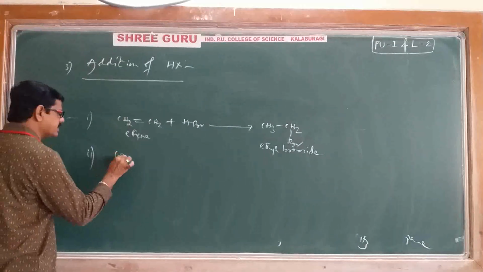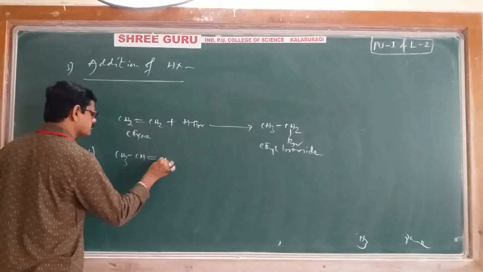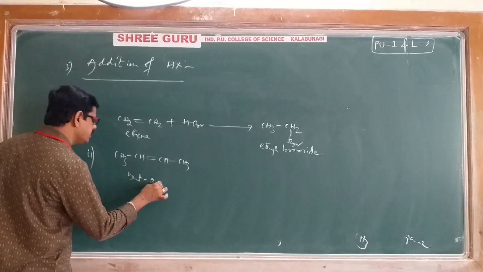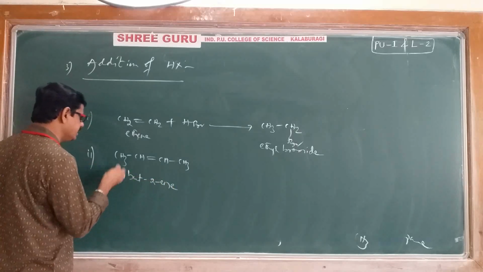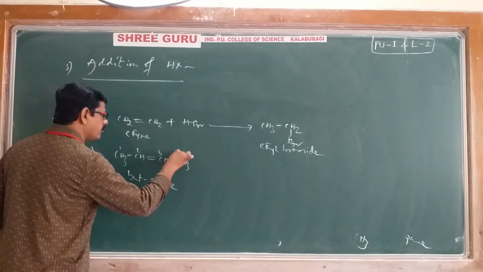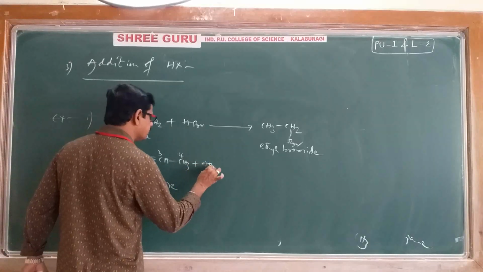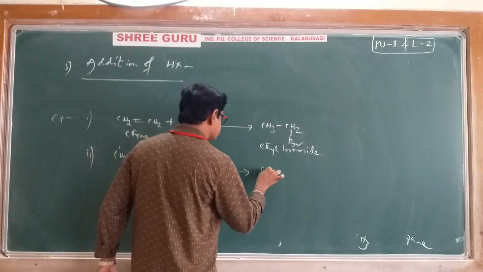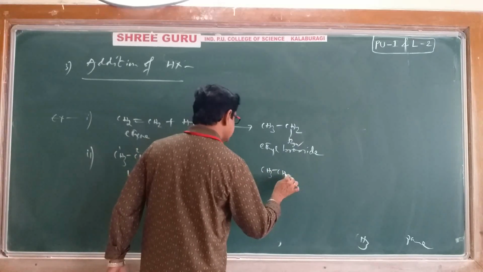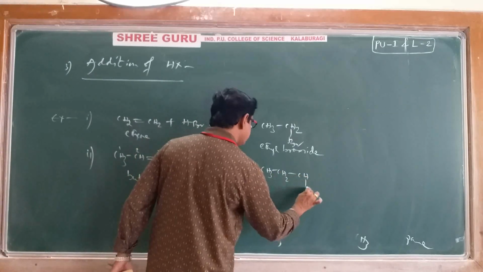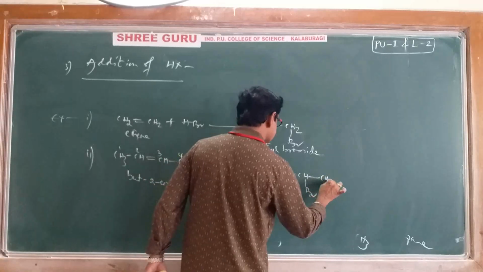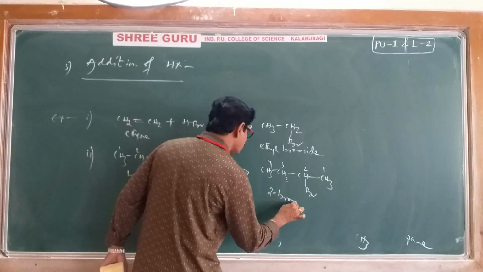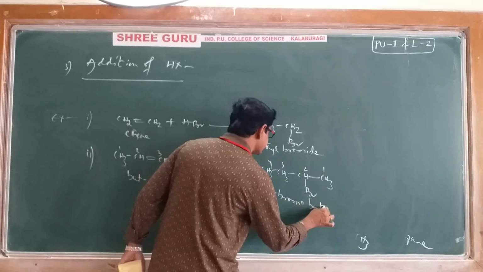One more symmetrical alkene I am giving. Its name, butadiene. 1, 2, 3, 4. We are adding hydrogen bromide. You can add in any manner, any type. CH3, CH2, CHBr, CH3. 1, 2, 3, 4. Its name, 2-bromobutane. Right.